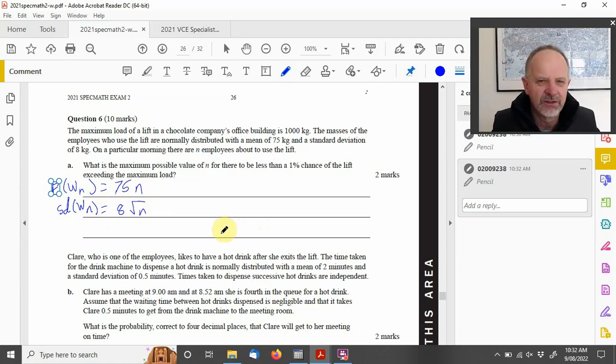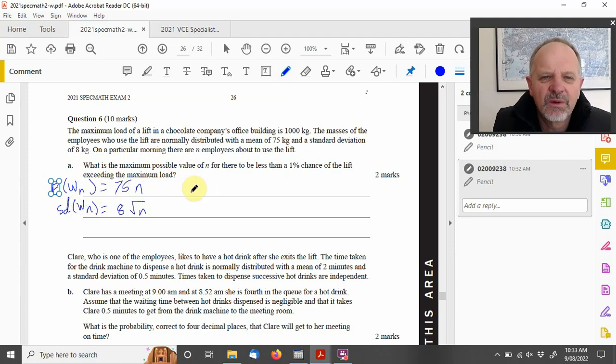Those relationships are on the formula sheet, page 3. Of course, remember the standard deviation is the square root of the variance. So you then need to work from there.